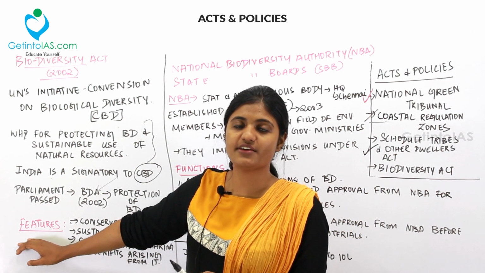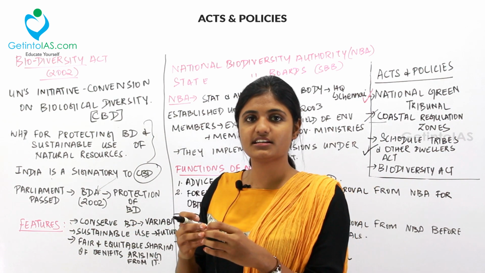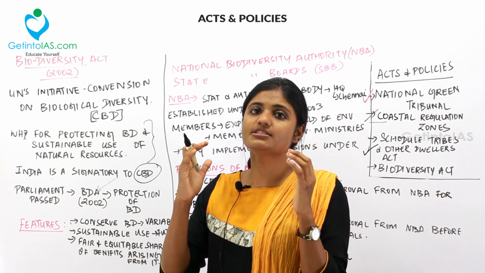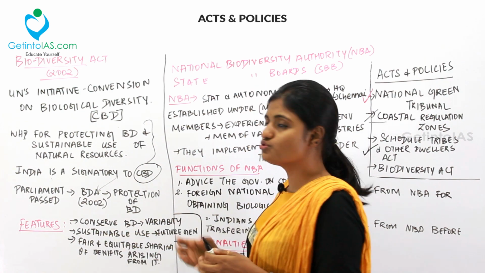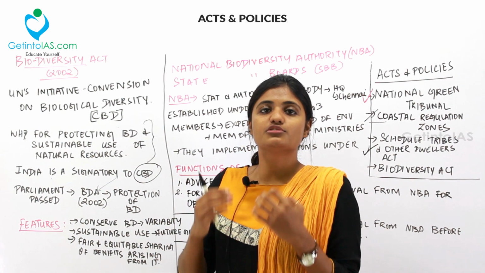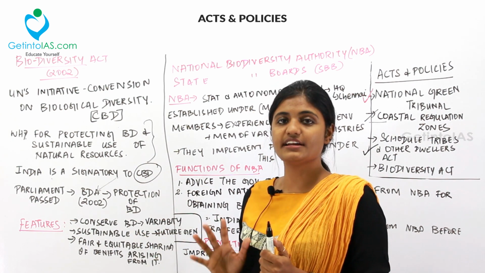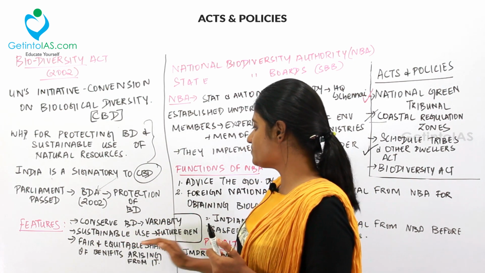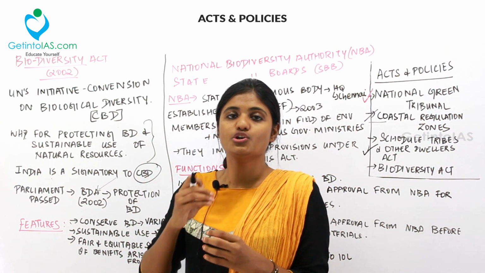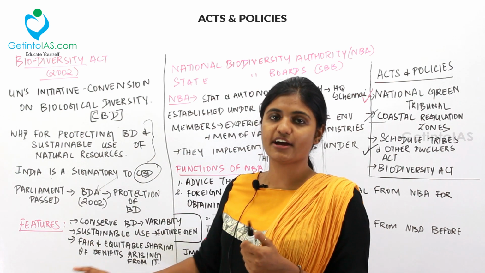So what are the features of the Biodiversity Act of 2002? Under this, to conserve the biological diversity. What is biological diversity? It is the variation or the variety in the plants and animal species inside a specified area, and then the sustainable use of any product or resources. That is, our present generation and our future generation should also use the products or resources present in our environment. So we shouldn't deplete all the sources. That is called sustainable use. And then fair and equitable sharing of benefits arising from it. If any benefit is arising from one country, you should share the benefits with the other country. So these are the features of the Biodiversity Act of 2002.